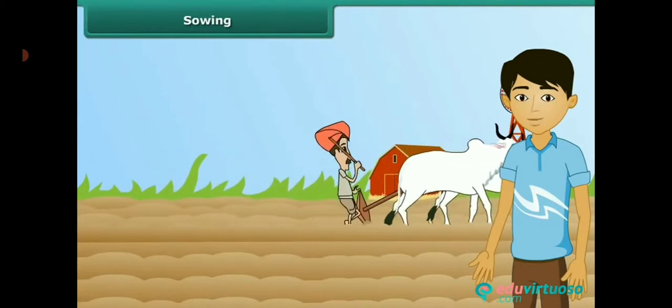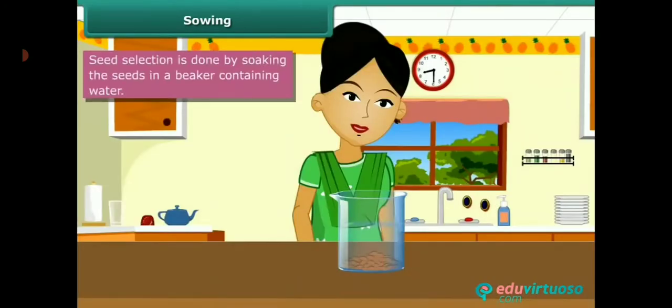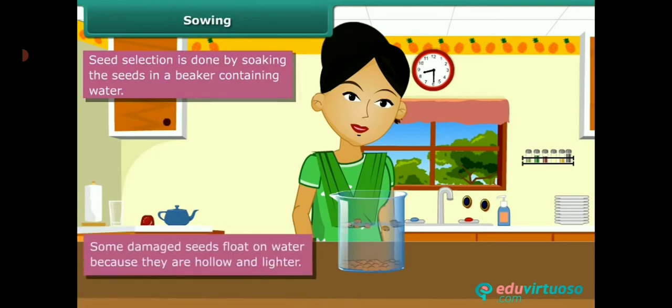Next one, sowing. Sowing is an important part of crop production. Before sowing, good quality, clean and healthy seeds of a good variety are selected. So farmers prefer to use seeds which give high yield. Seed selection is done by soaking the seeds in a beaker containing water. Damaged seeds float on water because they are hollow and lighter.